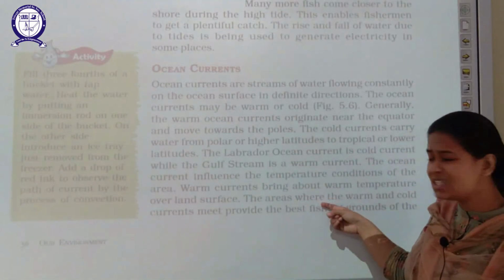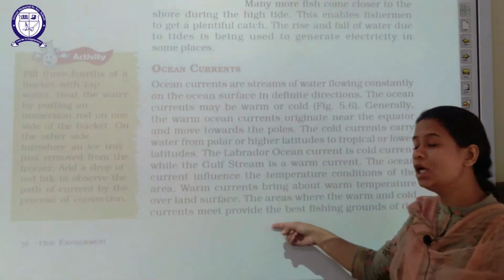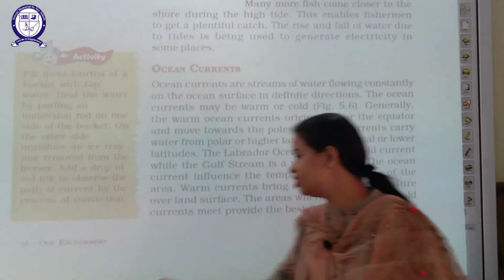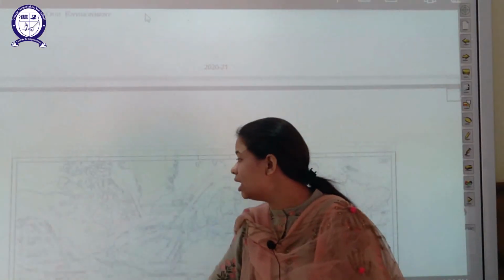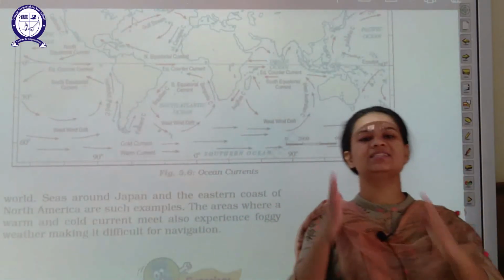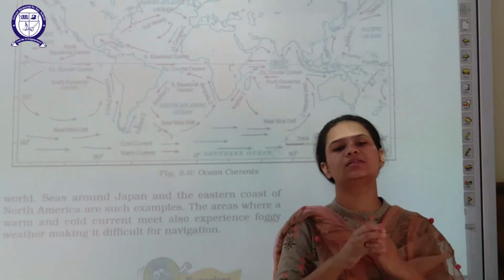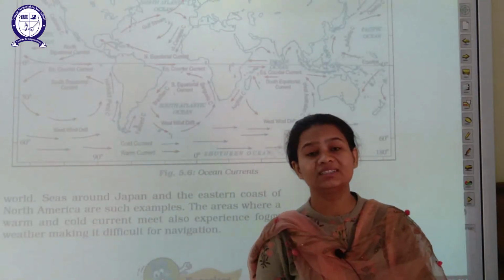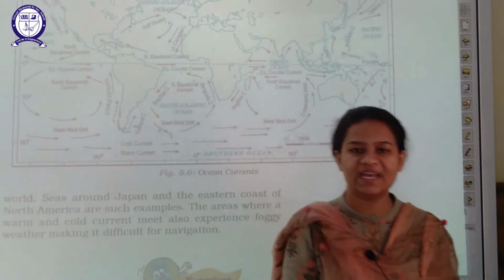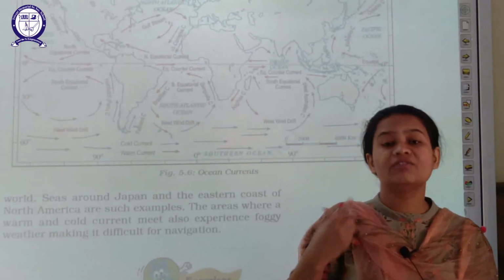The areas where the warm and cold currents meet provide the best fishing grounds to the fishermen. That is the place where both the hot ocean current as well as the cold ocean current meet. That place is the best destination for fishing, for fetching fish.